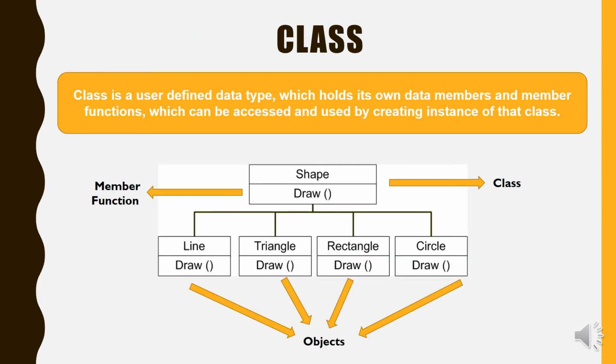First, what is a class? A class is a user-defined data type which holds its own data members and member functions. These data members and member functions can be accessed and used by creating objects of that class. Here I am taking an example of a class named shape. This shape class has a member function draw. The class shape has 4 objects: line, triangle, rectangle and circle. All these 4 objects use the same member function of their class.